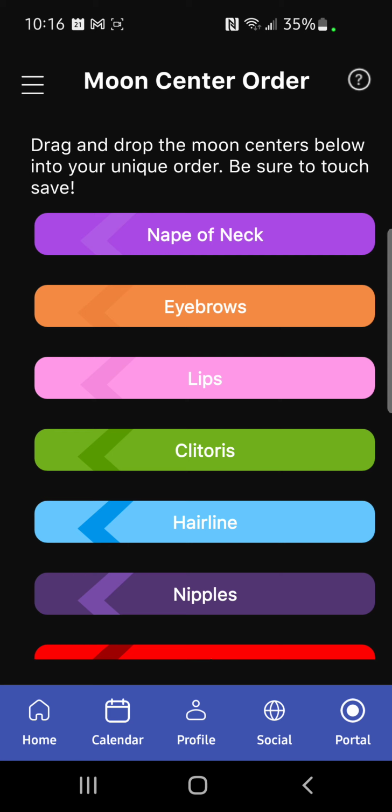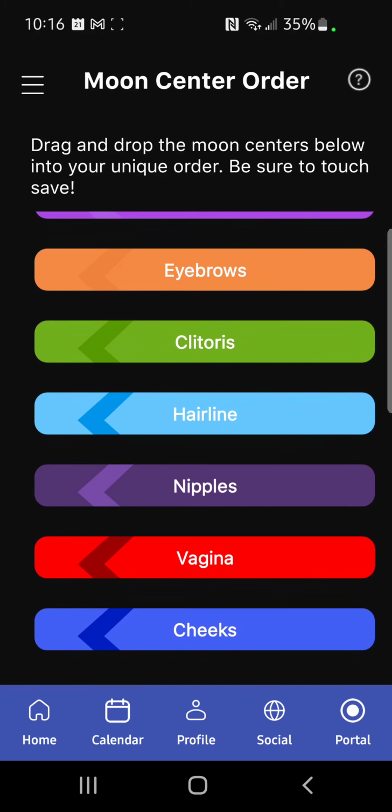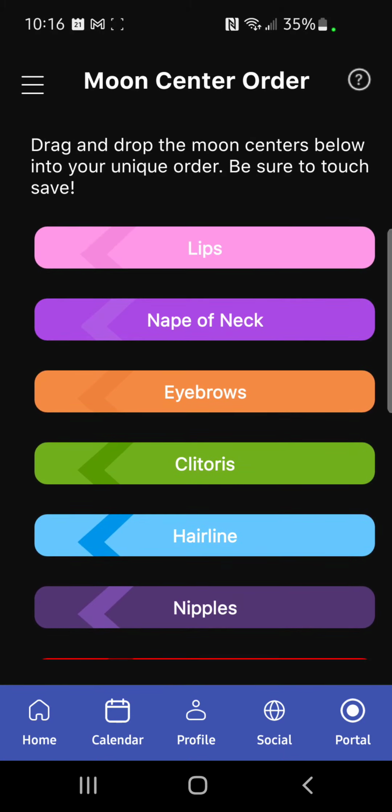So anyway, what you want to do here is simply drag and drop the moon centers into the order. Ensure that the moon center that you are in today is at the top of the list. And if it's not your first day on the moon center, you can use your testing mechanism for locating your moon center to know if it's your first day, second day, or third day. There are 2.5 day intervals.